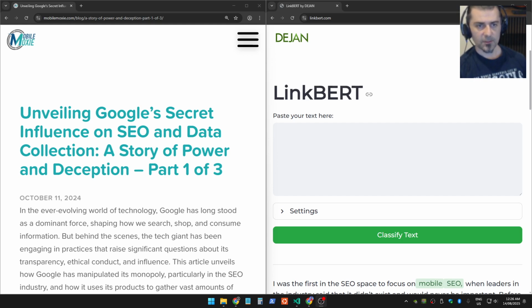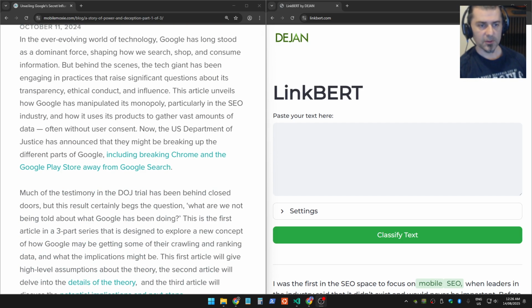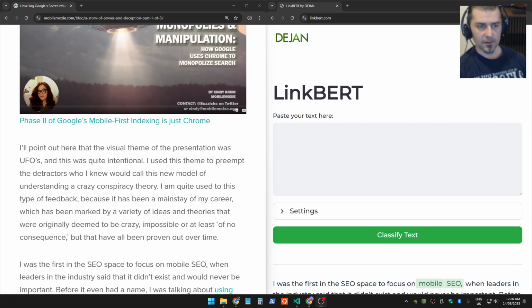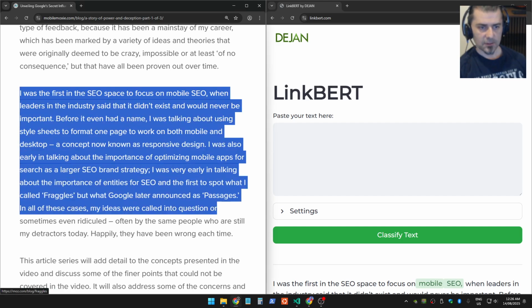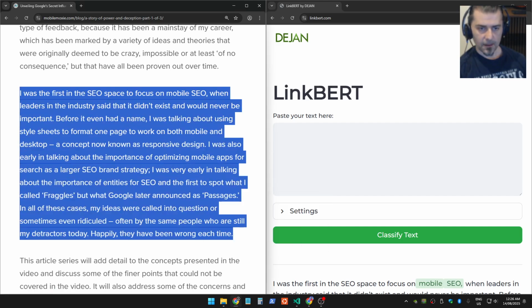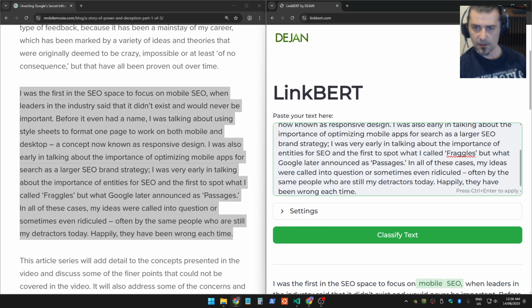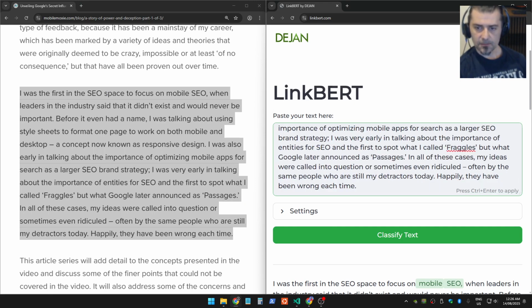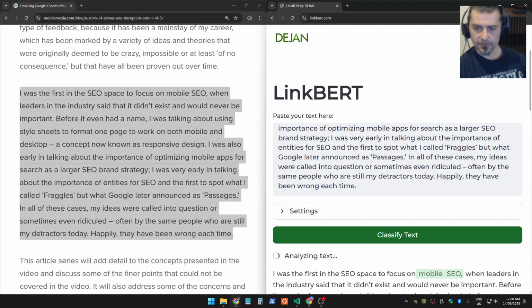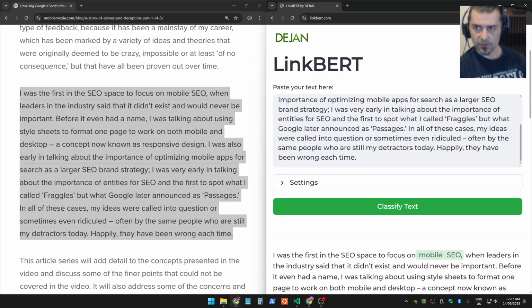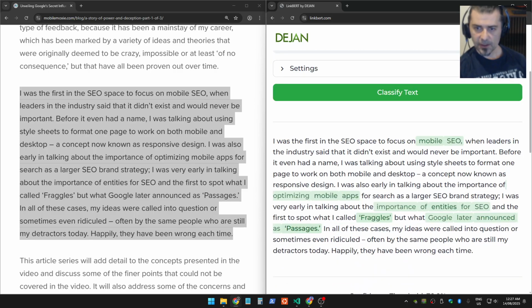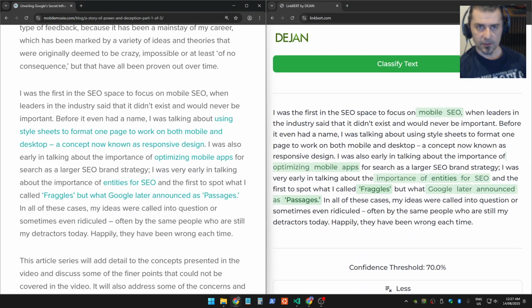Okay, so to demonstrate how it works, I'm on a great website, mobilemoxie.com. Just going to go to a paragraph. This one's got some links on it. I'm going to copy paste this as plain text and input and hit classify. So this is a token classification model that can predict effectively human behavior.